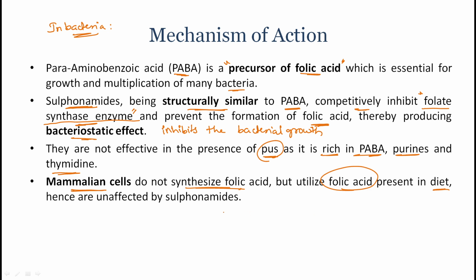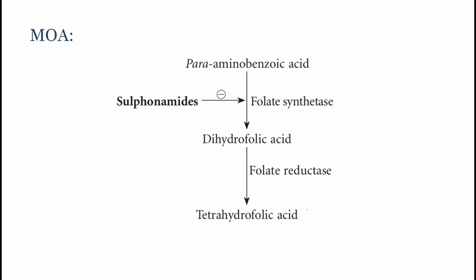So when we take sulfonamides, it doesn't cause any effect or harm to the host cells. However, the inactive metabolites of the sulfonamides have some side effects.